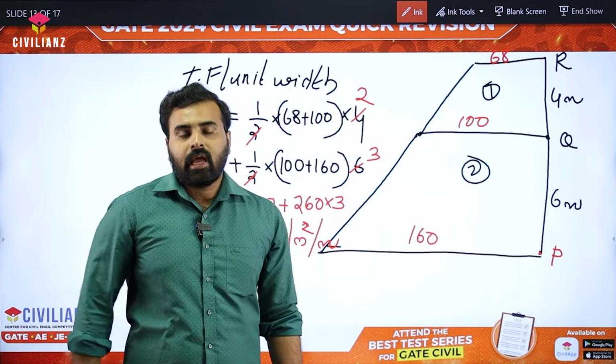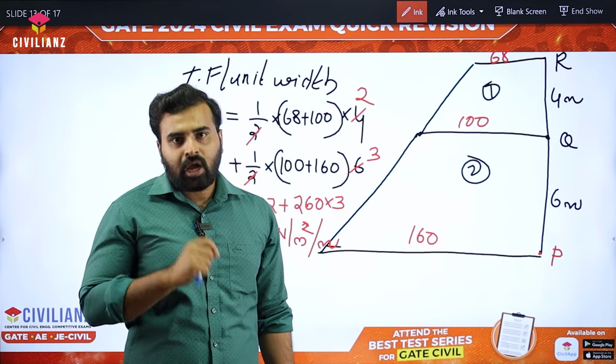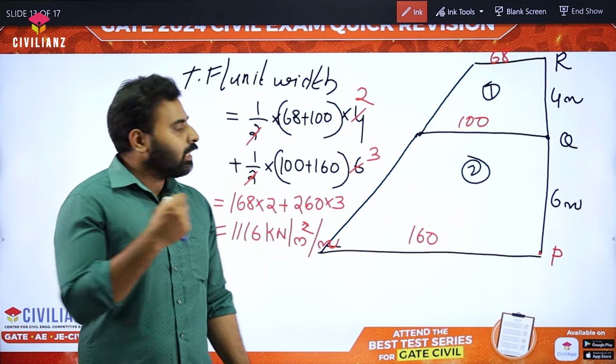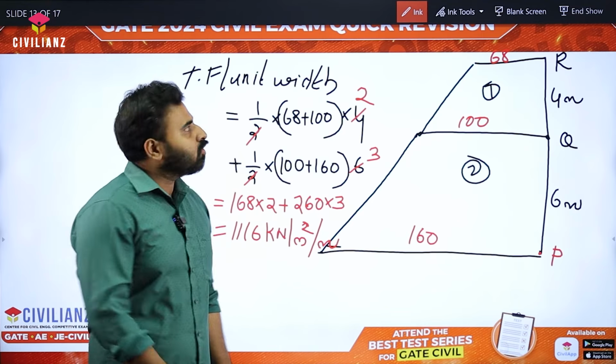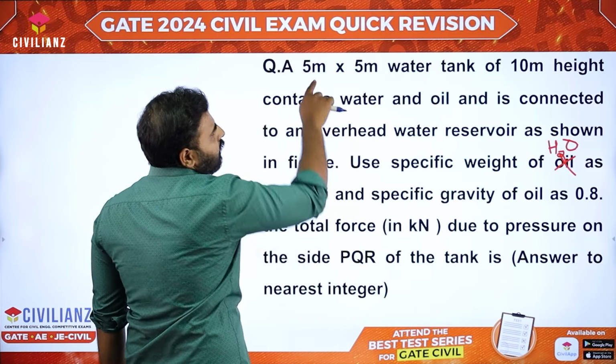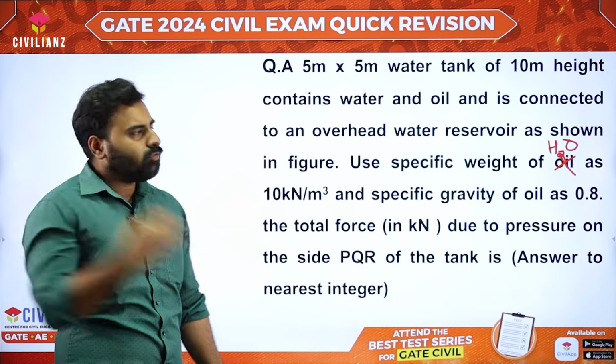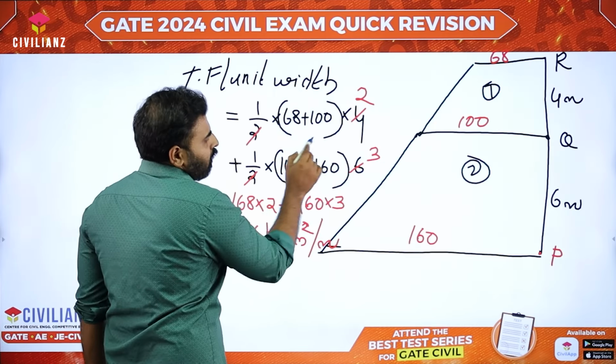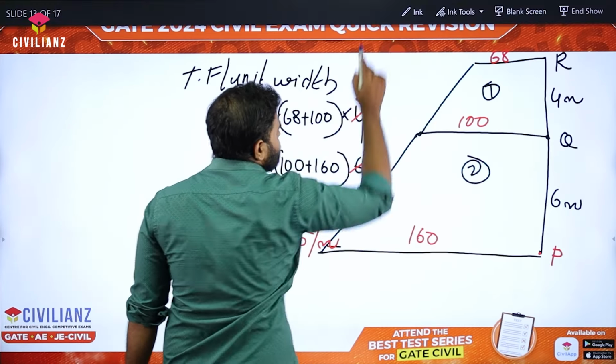What is our question? We have to find the total force. For that, we have to multiply the given value with the width. The size of the tank is 5 by 5 meter, so the width will be equal to 5 meter.